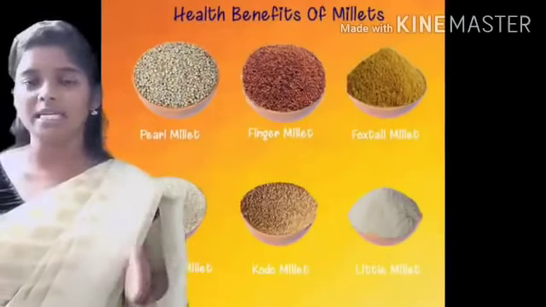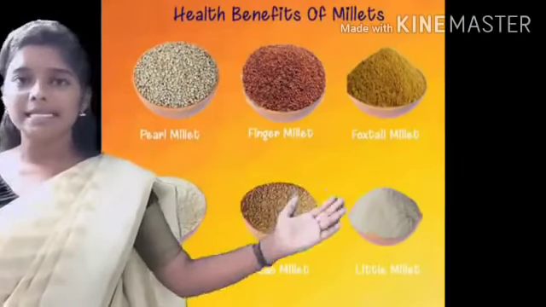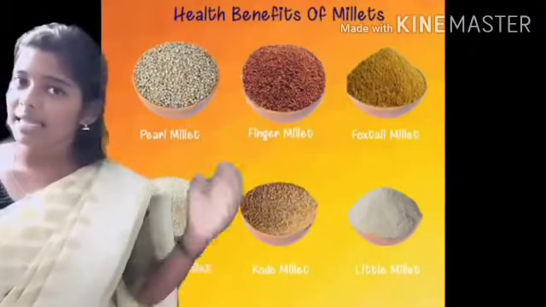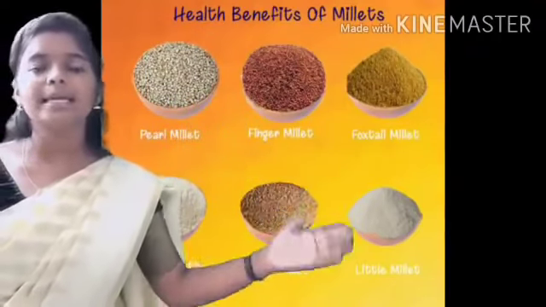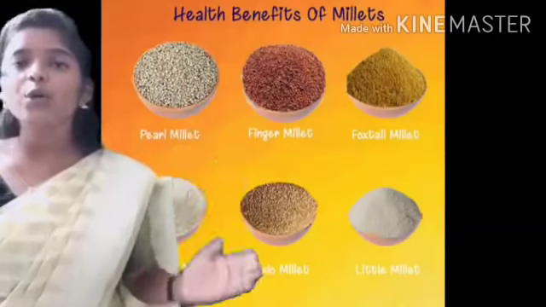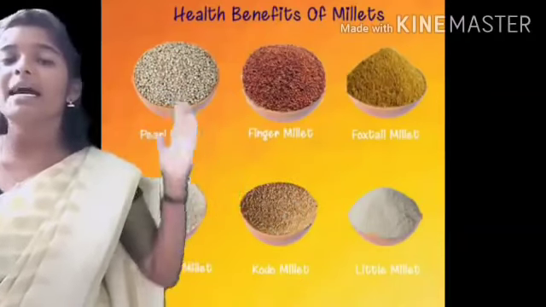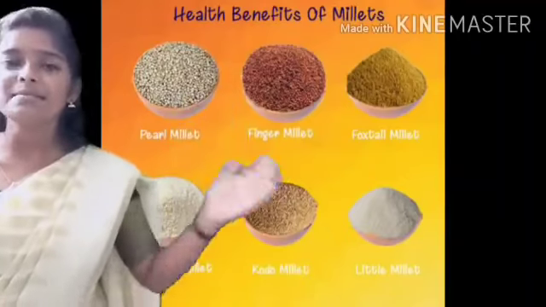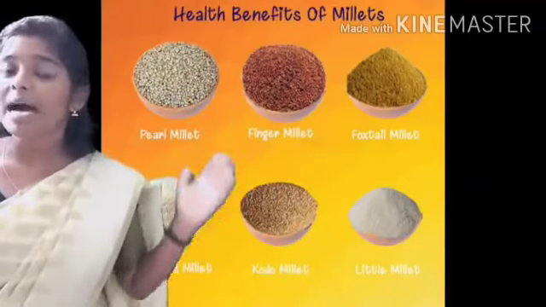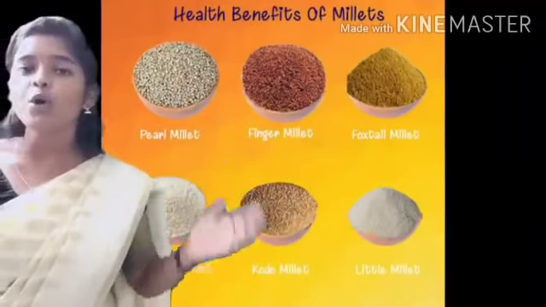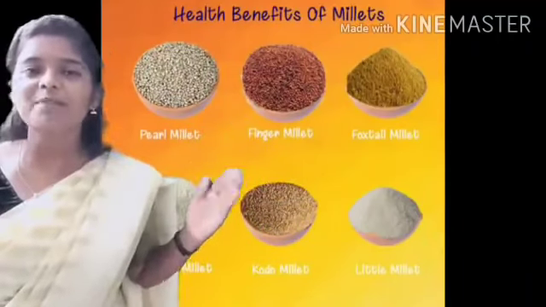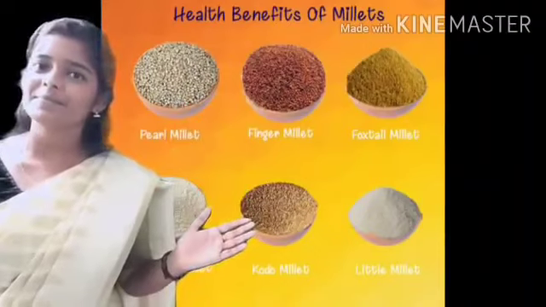And the next one is barnyard millet. Next, kodo millet. And little millet. These are the different types of millets.